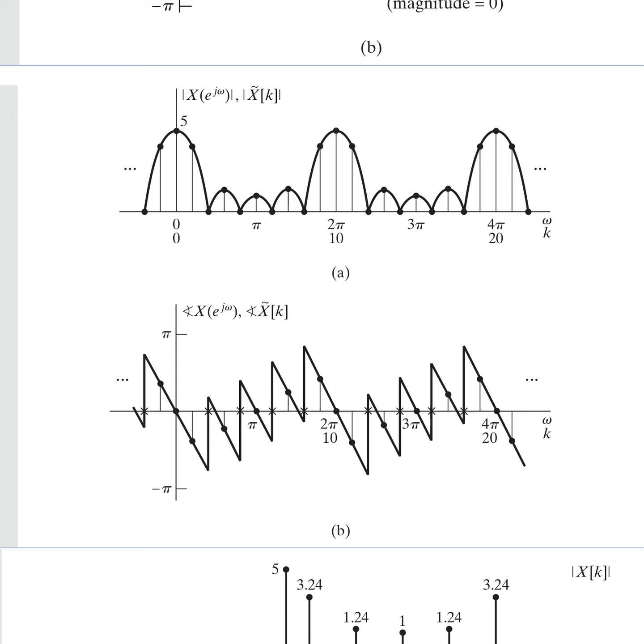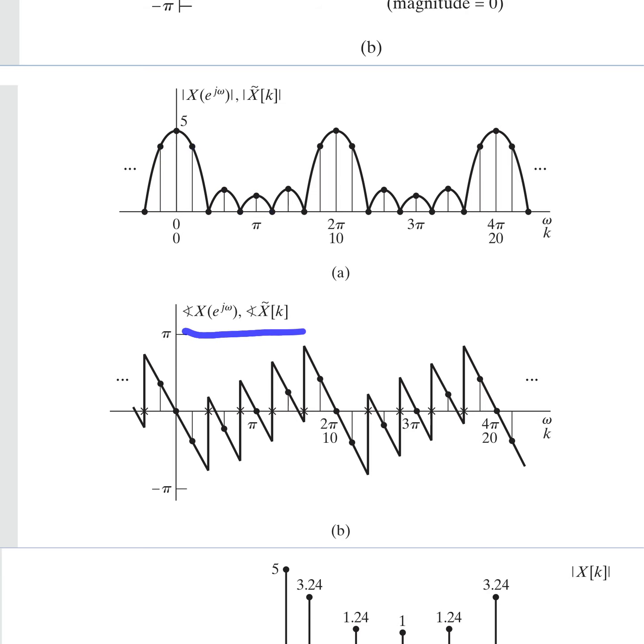So it is the magnitude plot. The solid curve with the bold thick lines is the magnitude plot of X of e raised to the power j omega, and x tilde of k are the samples. All these dots you see are the samples.